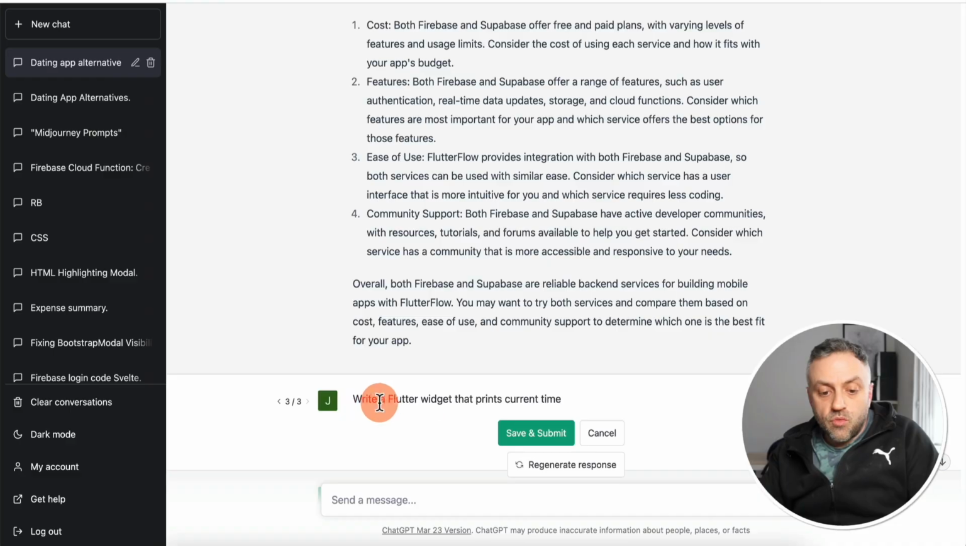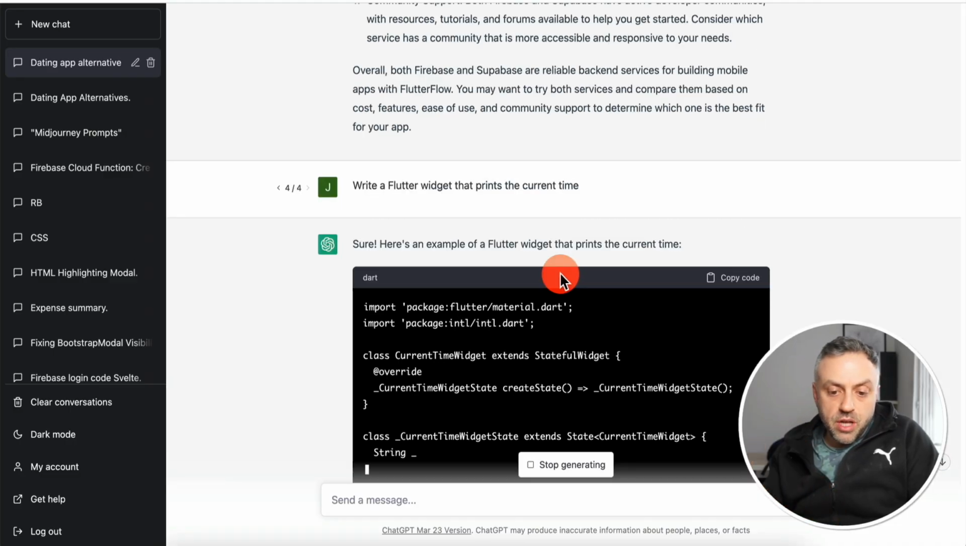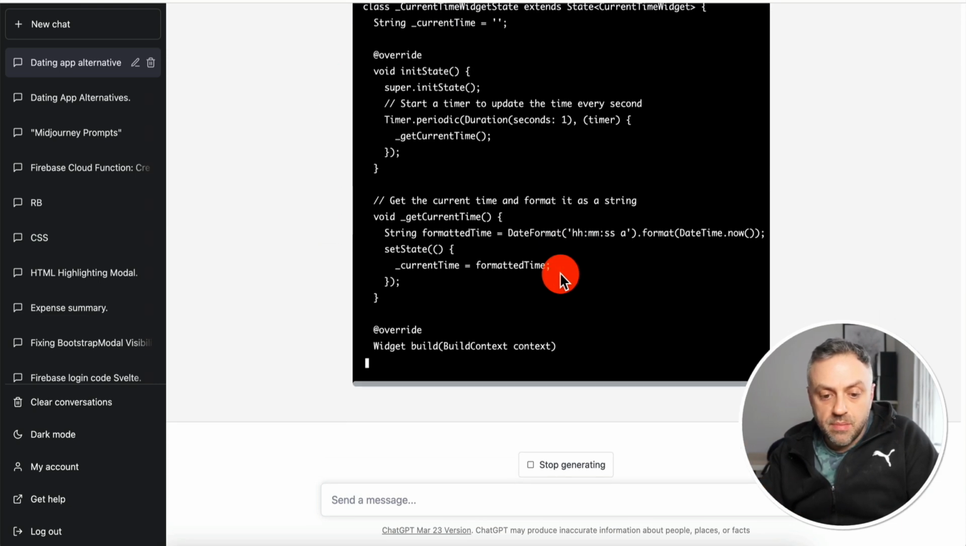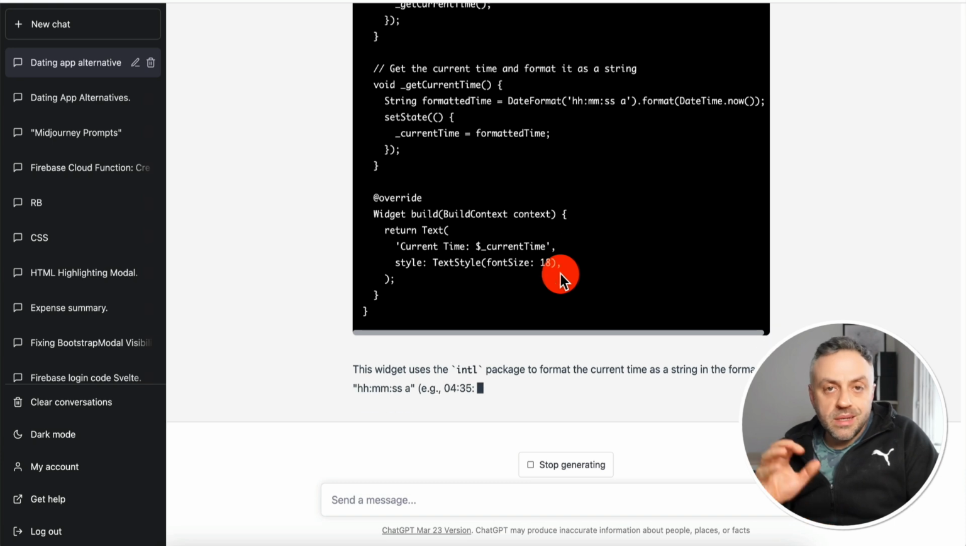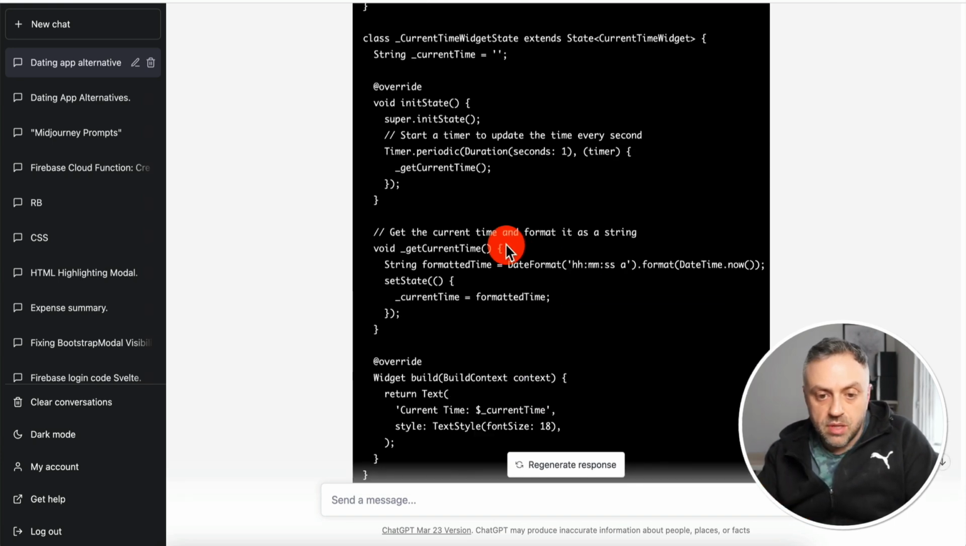And that is because Flutterflow widgets are nothing more than Flutter code. And so you can ask it something like this: Write a Flutter widget that prints the current time. And that's going to generate a Flutter widget that prints the current time. And you can use this widget inside of Flutterflow. Okay, so now we have this widget.